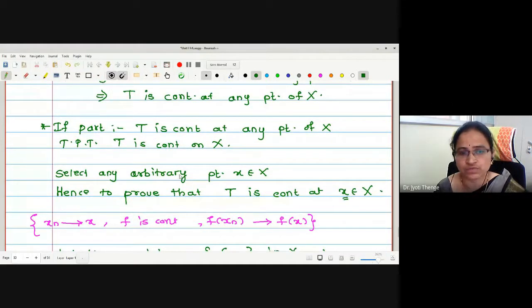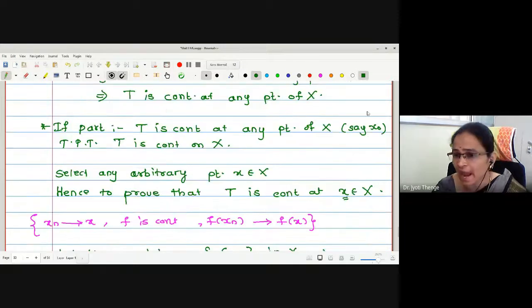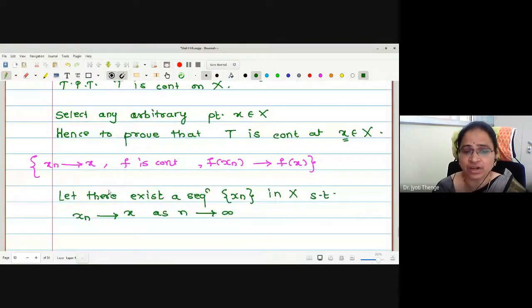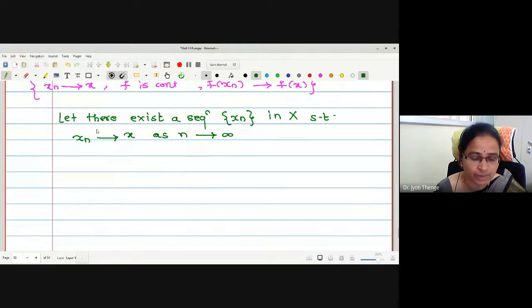Here what I will do is one more thing. Continuous at any point, say x naught, I will write. x naught is a fixed point at which we were assuming the function is continuous. Now, as it is continuous at the point x naught, therefore this kind of definition I can use for the point x naught, no? Yes, ma'am. So with the help of this sequence, we will try to construct a sequence which is converging to x naught. See how I am doing this.